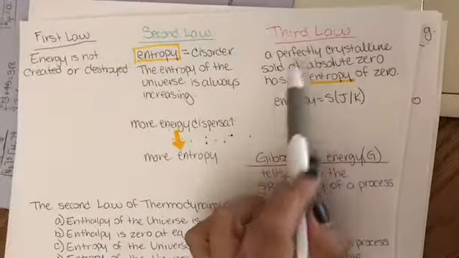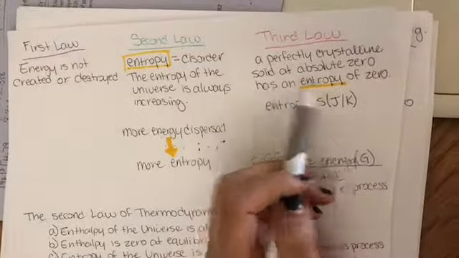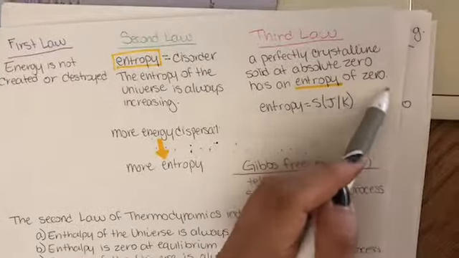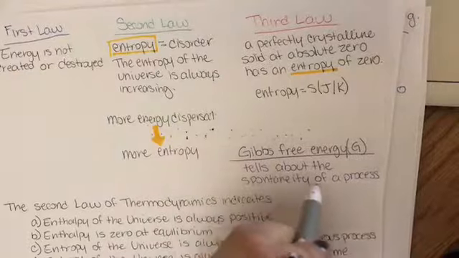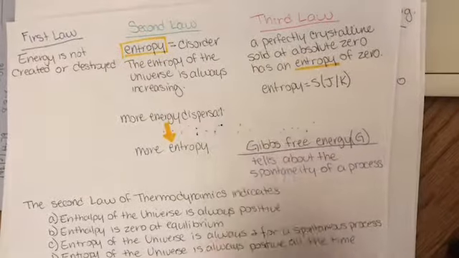And then the third law of thermodynamics is a perfectly crystalline solid at absolute zero has an entropy of 0. And the Gibbs free energy is basically telling us about the spontaneity of a process.